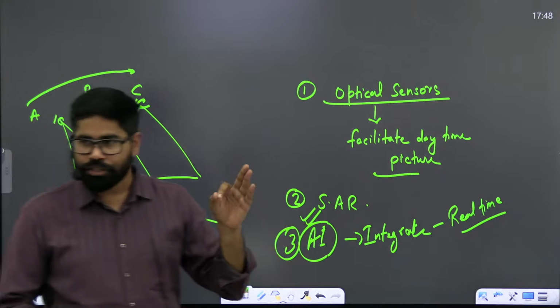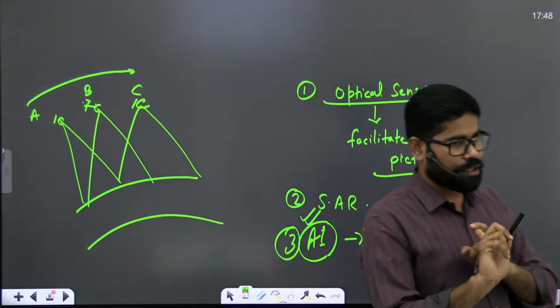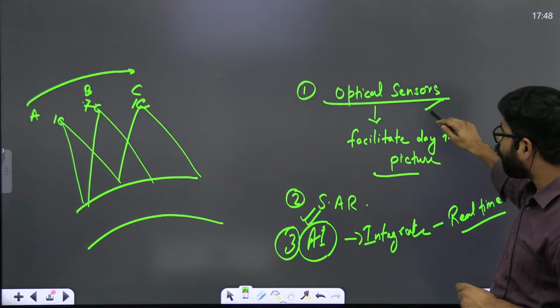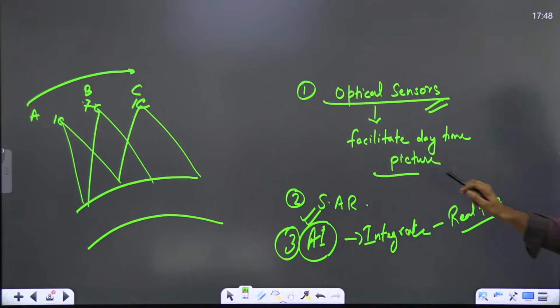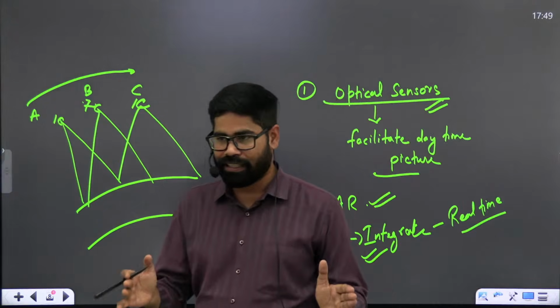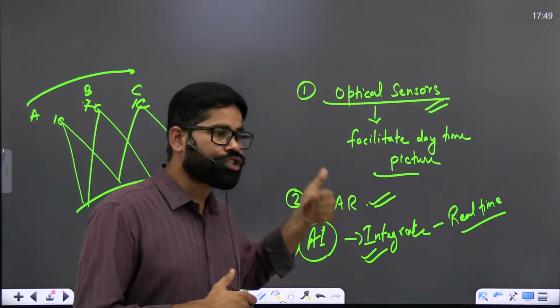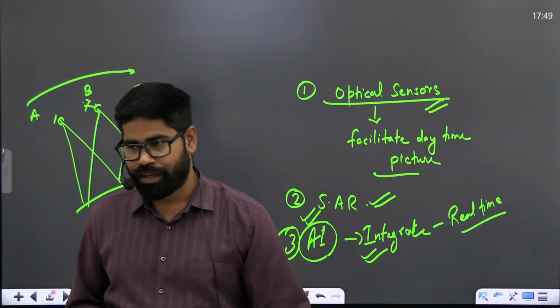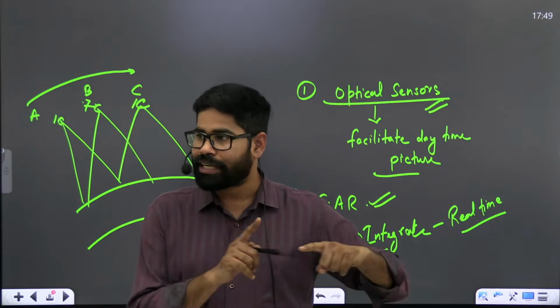In the case of this Drishti mission, these are the three major features. पहला feature तो of course है कि optical sensor part. Second feature is the synthetic aperture radar, and the third feature is that we are having an integrated approach, an integrated generation of the image. तो ये तीन चीजें हैं जो हम इसके इस पार्ट में बताएंगे.